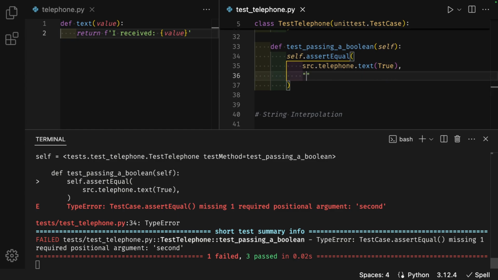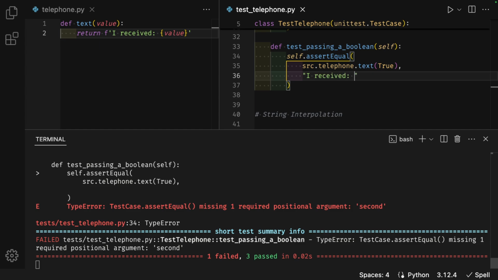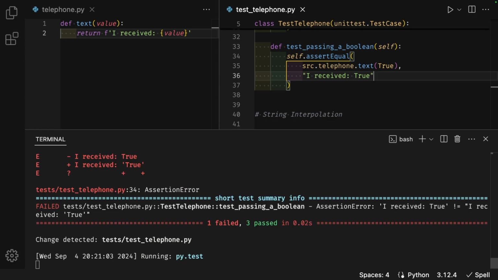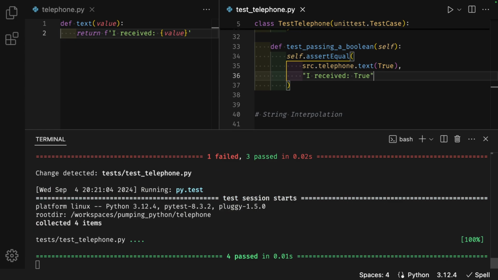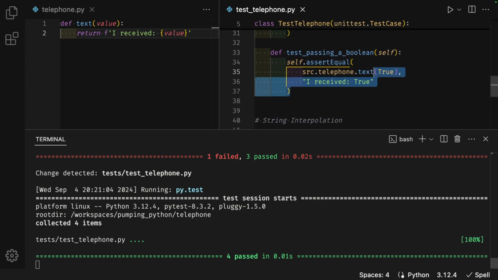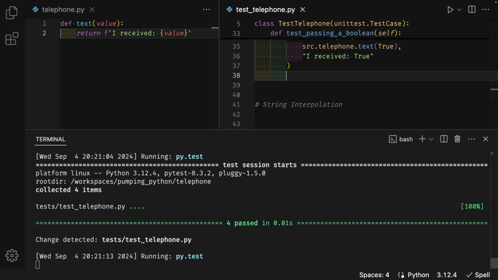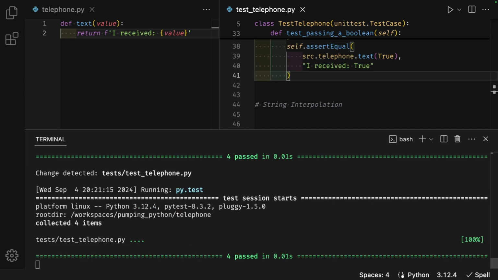Enter, my expectation in quotes is I received colon quote True, close the quote. The terminal shows an assertion error. There are no quotes around the True. When I remove them, the test passes. I'll select these 4 lines, make a copy, enter below, Ctrl or Command V to paste.